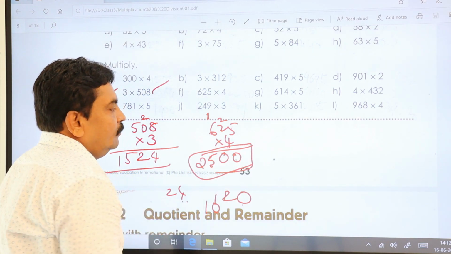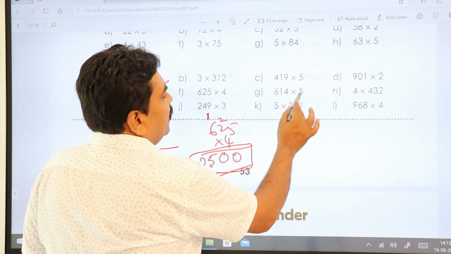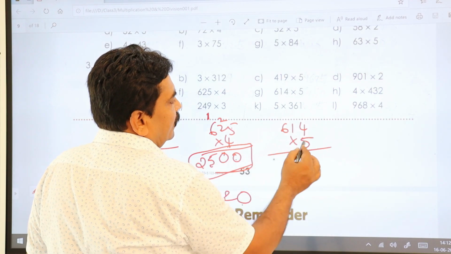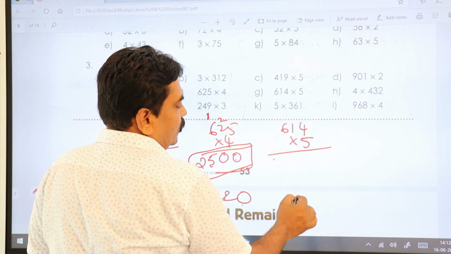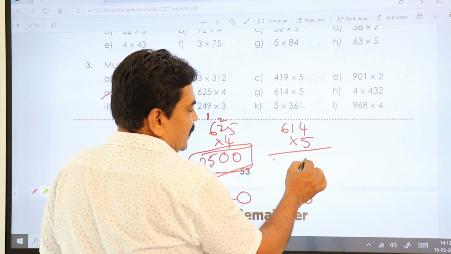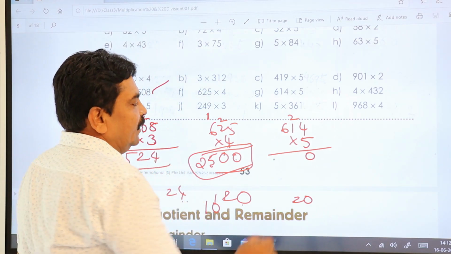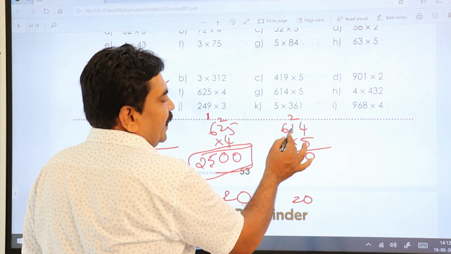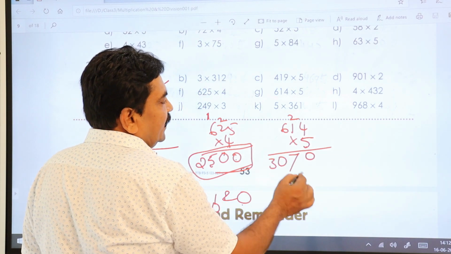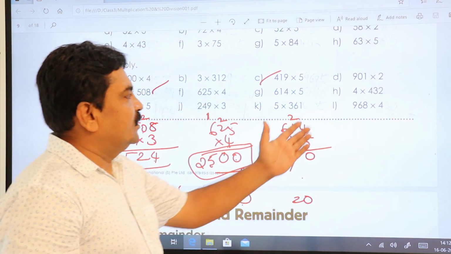Got this. Let us do this one. 614 into 5. 614 into 5. 5 fours are 20. Two numbers. Keep ones place value down and tens place you keep it on the next number. Then go to the next number. 5 ones are 5. 5 plus 2, 7. 5 six are 30. Answer for this one. Let's go to the next number.